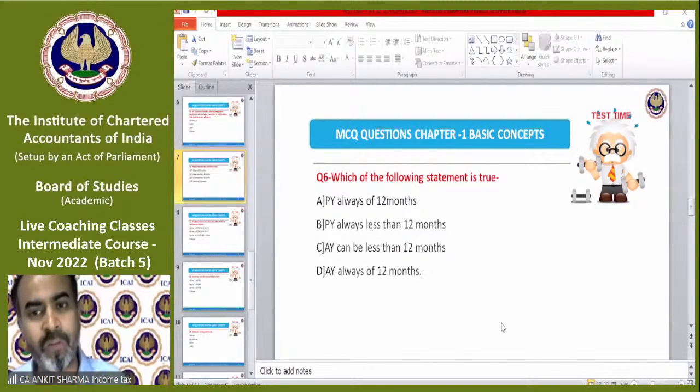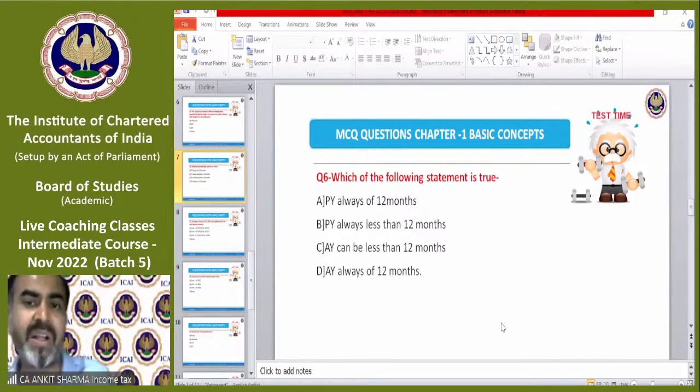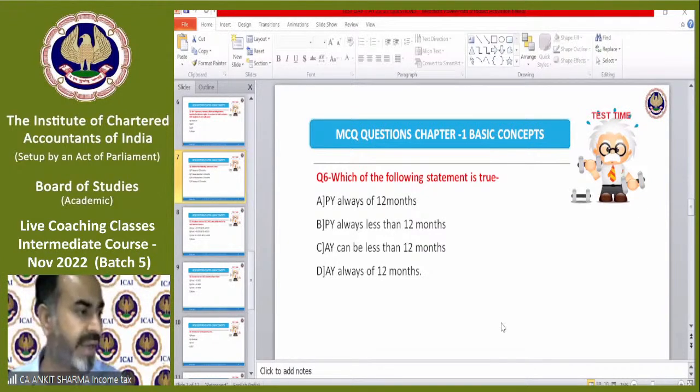B is saying previous year is always of 12 months. No, because it can be less than 12 months also. For an existing business, it will be 12 months. For a new business, it can be less than 12 months, but for an existing business, it will always be 12 months. Assessment year can be less than 12 months? No, never. Assessment year is always of 12 months? Yes, that's the correct answer.